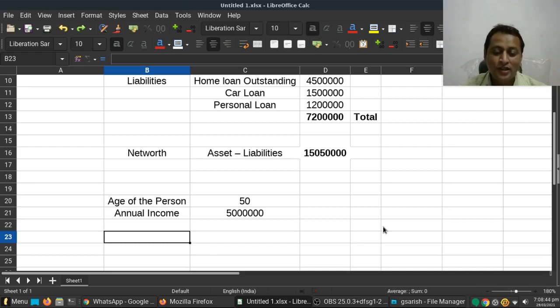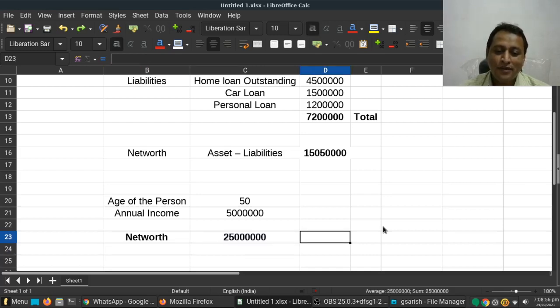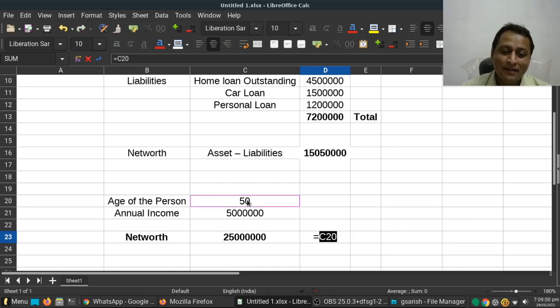That is what I was suggesting. So how did I get the number 2 crores 50 lakhs? The number is obtained by multiplying the age of that person with the annual income. If I divide that product by 10, I get the net worth value.